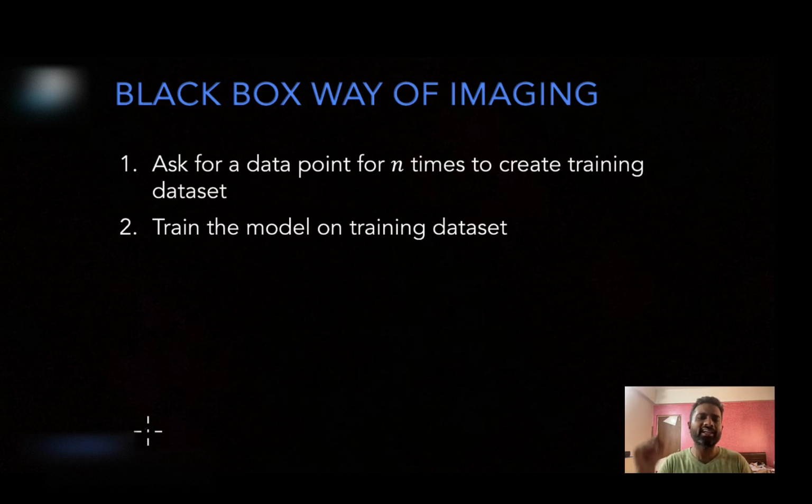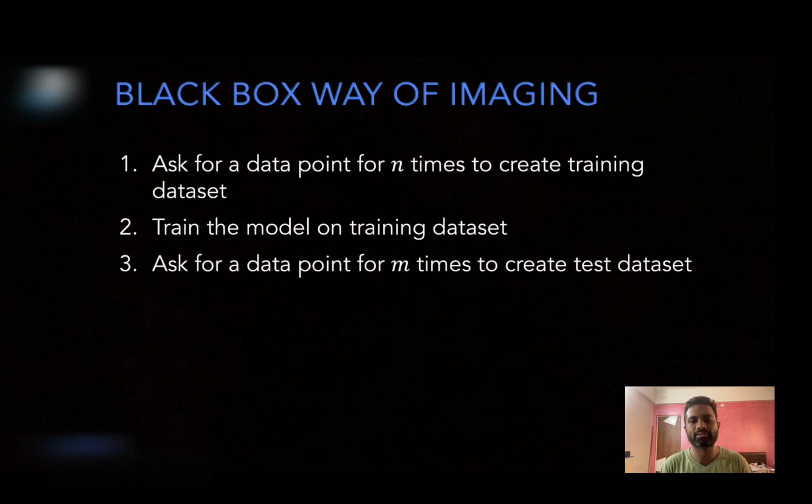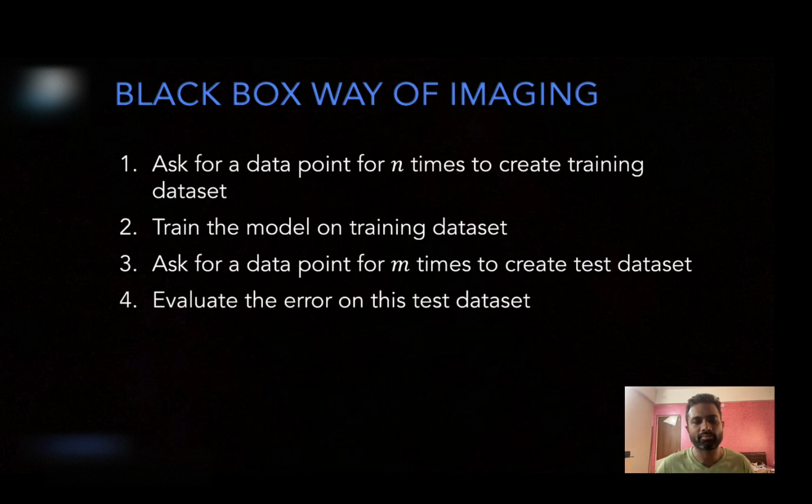So you query the same distribution for a test dataset. Let's say now you are querying m times, and you will get m data points to form a test dataset, and you evaluate the error on this test dataset. Please imagine it like this: there is a certain unknown distribution. You are querying this distribution and you are obtaining your training and test datasets. You have to be comfortable with this black box way of imagining it and obtaining the training and test datasets. And this distribution is usually unknown to you.